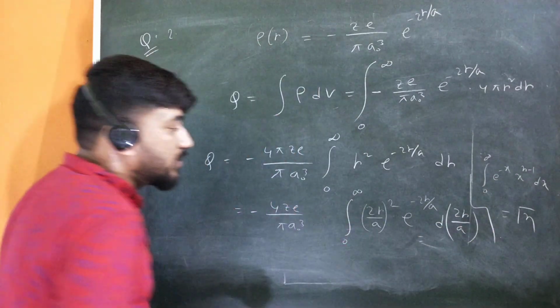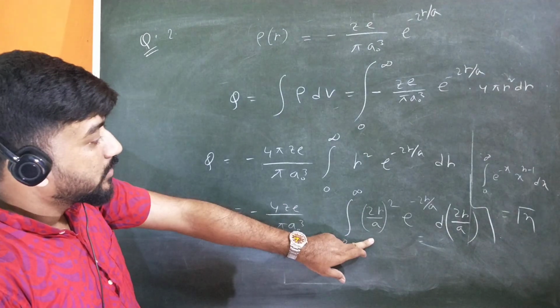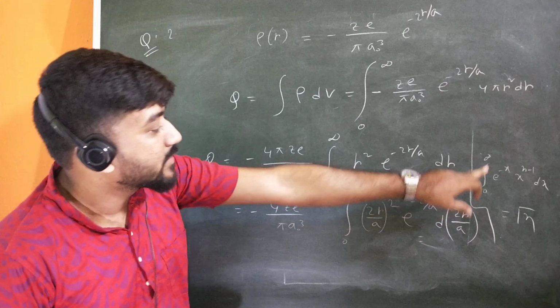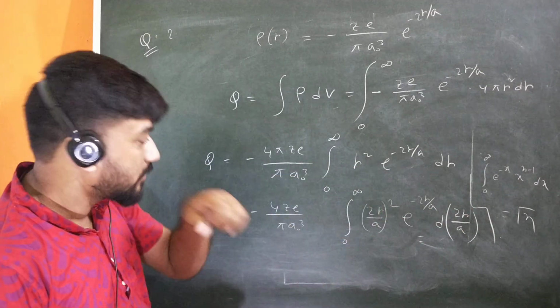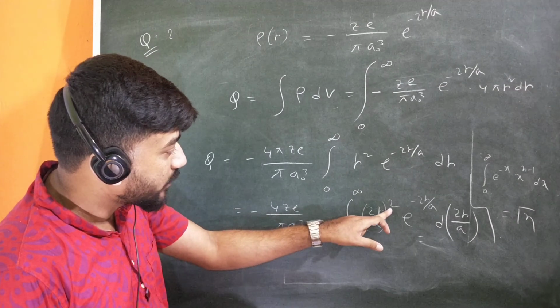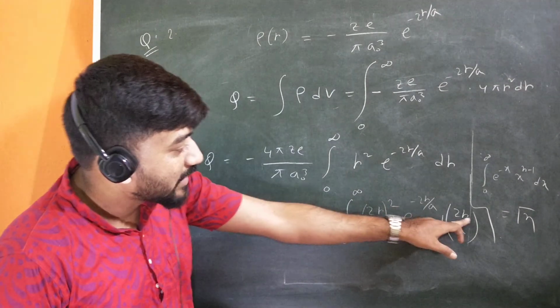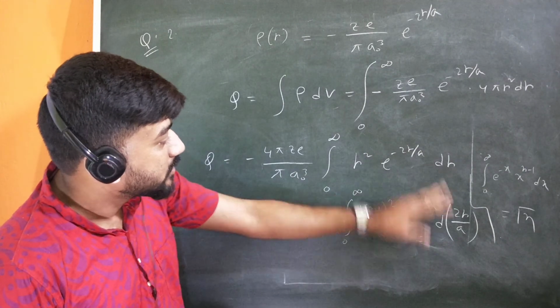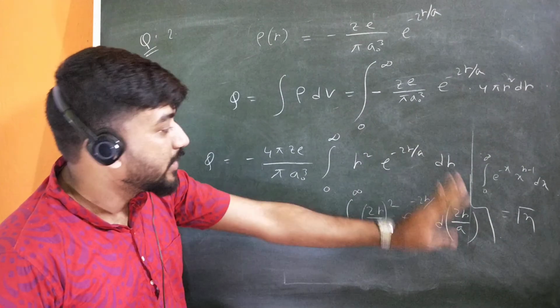This will lead you to e to the power minus x, where 2r upon a is x, so e to the power minus x into x to the power n minus 1. But you have r square here, and if you take the square, then here is r square and here is r, so it will be r cube. No, it's okay, because d of 2r by a is 2 by a into dr, so it will be okay.